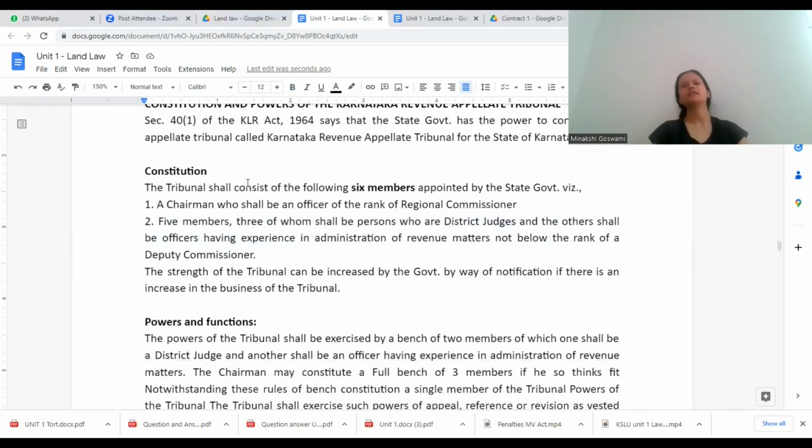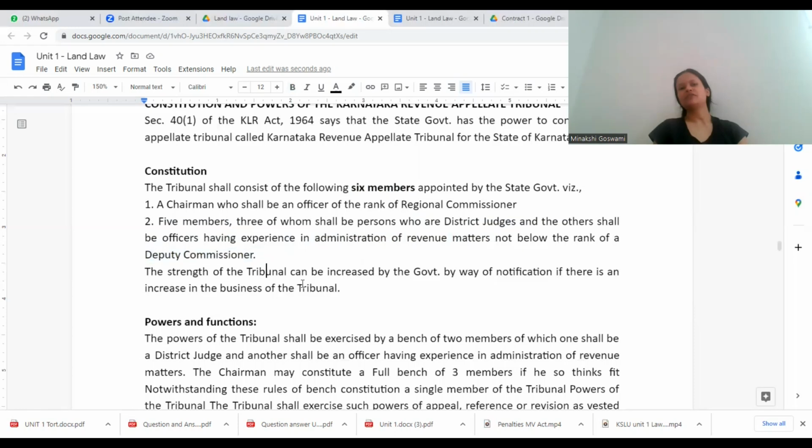So this is the strength: 1 chairman and 5 members. Out of these, 3 will be district judges and 2 will be people having experience in administration of revenue matters, similar in rank to a deputy commissioner, not below deputy commissioner.